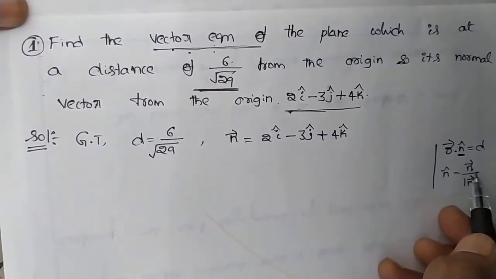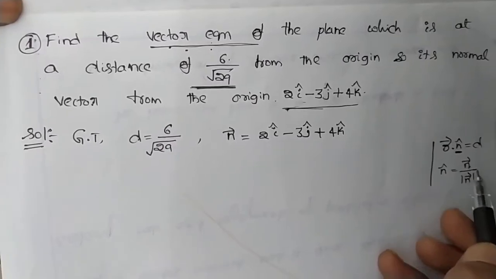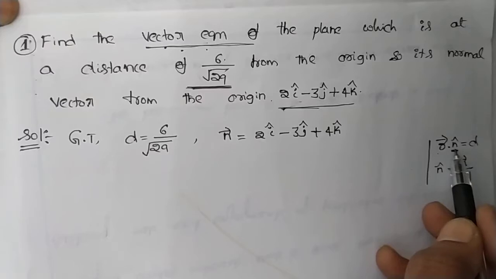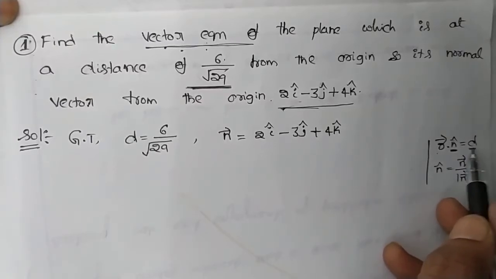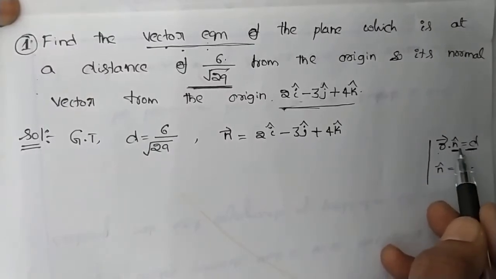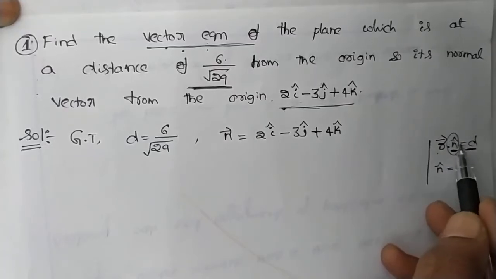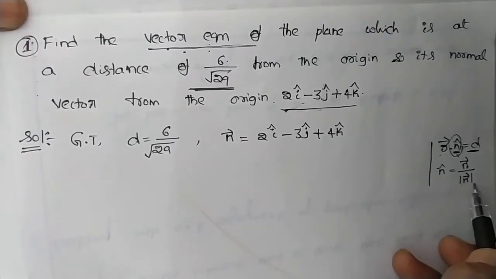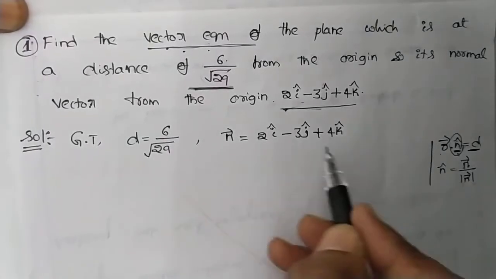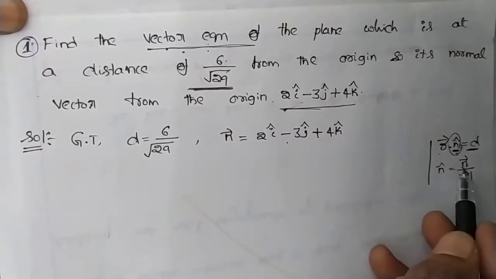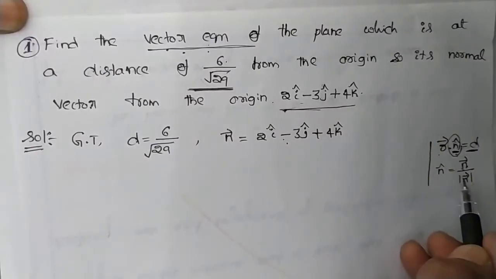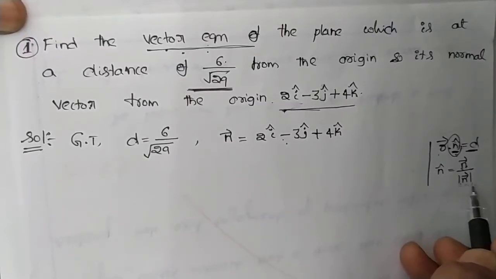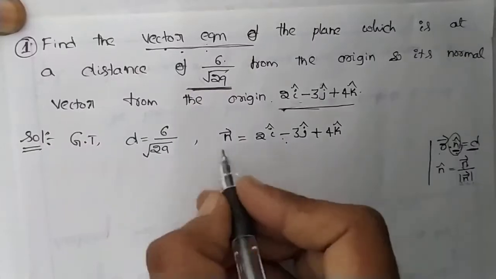Now we have to find the unit normal vector. In r dot n cap equals d, we have d, and n cap we have to find. n cap equals n vector divided by magnitude of n vector. The n vector we already have, so we need to find the magnitude of n vector.